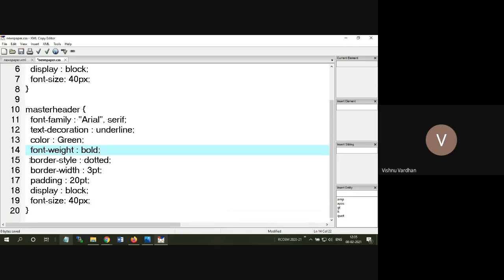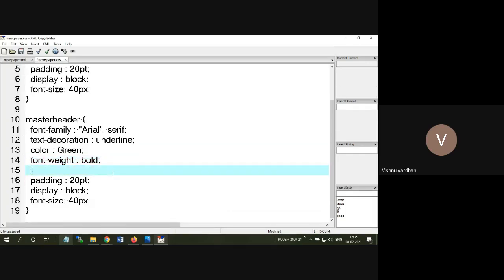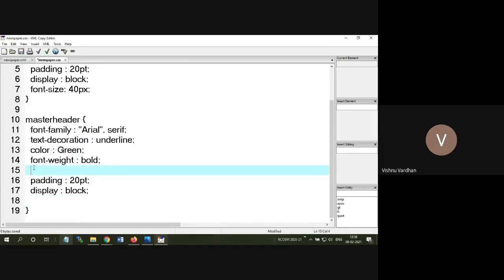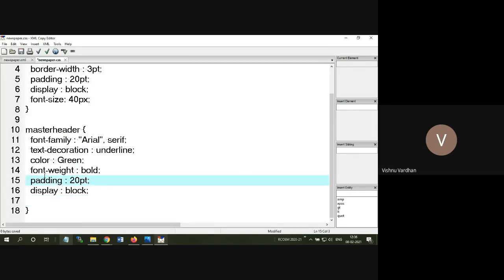You can remove the border here. We do not require that. Padding, 20 point is fine. Display block is also there, and font size, I am removing this because it is going to be drawn from the parent element. Okay, so this is the parent element and this is the child element. So in that way also we can operate. There is no harm in that. Otherwise you can exclusively say some different font for this header.